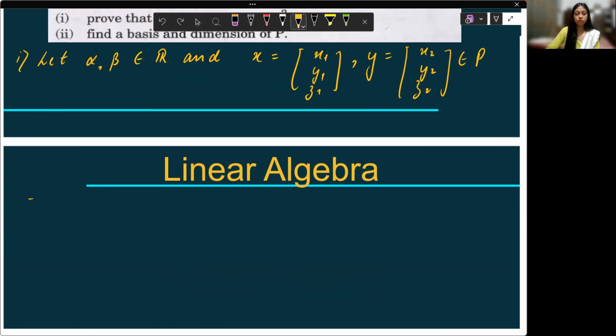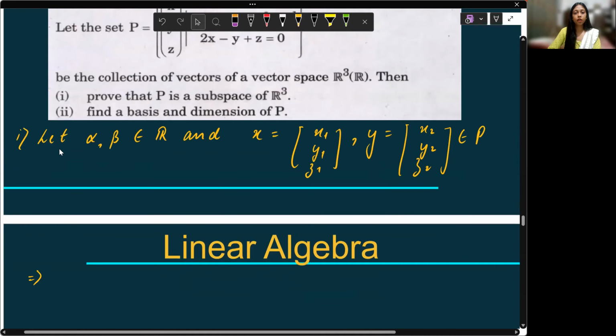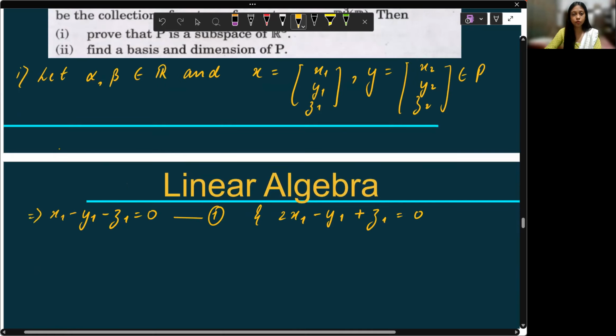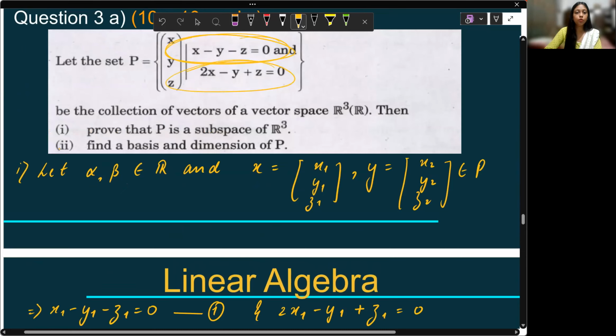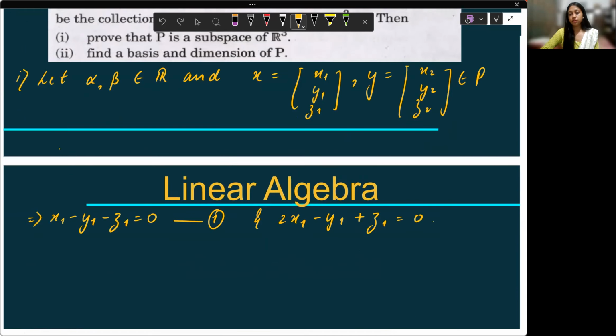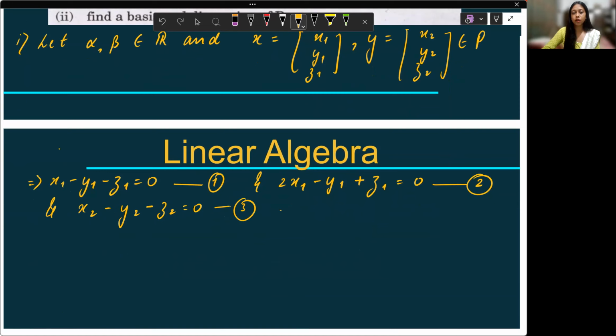It implies x1 minus y1 minus z1 is equal to 0, and 2x1 minus y1 plus z1 is equal to 0. These are the two conditions, x minus y minus z and 2x minus y plus z equal to 0. That is the second. And for the other one also, x2 minus y2 minus z2 is equal to 0, and 2x2 minus y2 plus z2 is equal to 0.